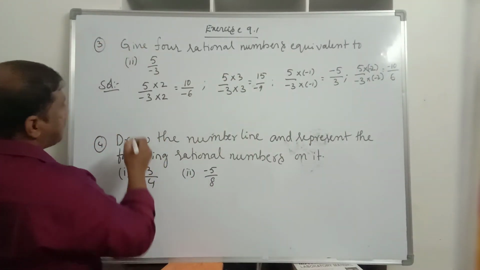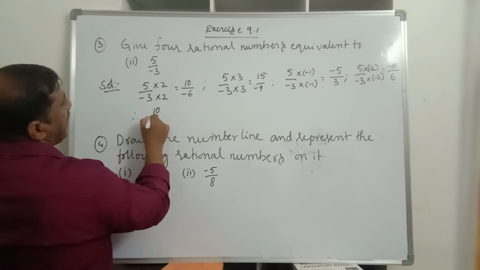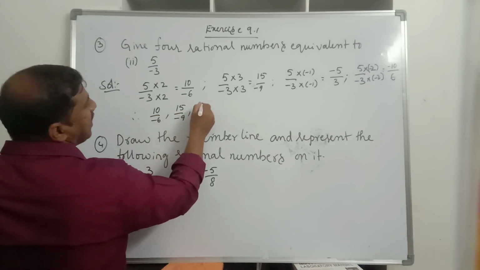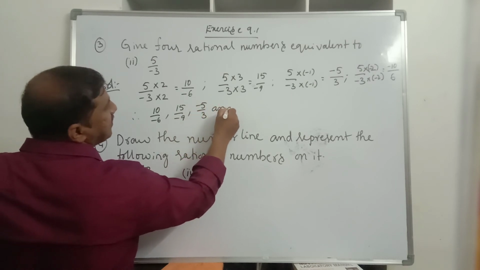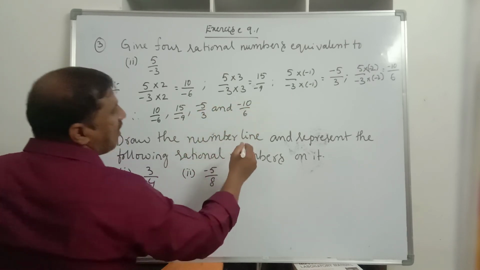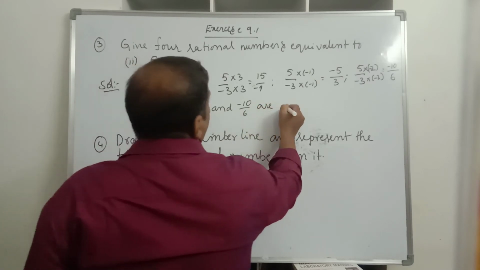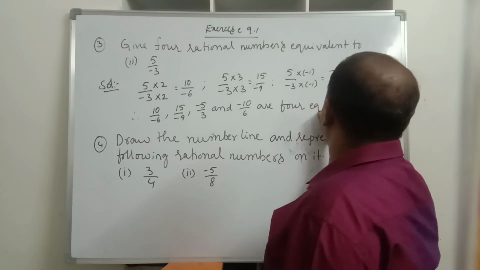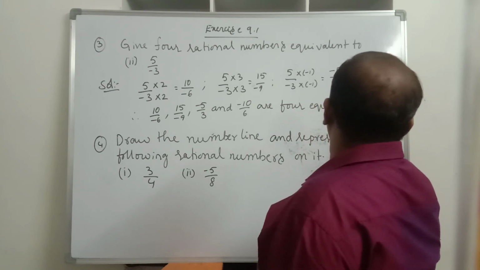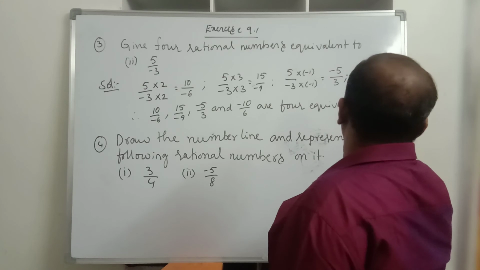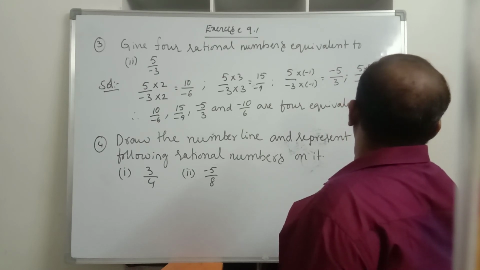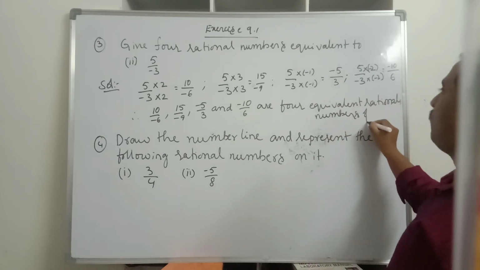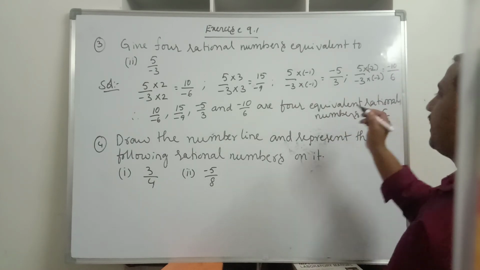Therefore, what are the numbers? 10 divided by minus 6, 15 divided by minus 9, minus 5 divided by 3, and minus 10 by 6 are 4 equivalent rational numbers of 5 divided by minus 3.